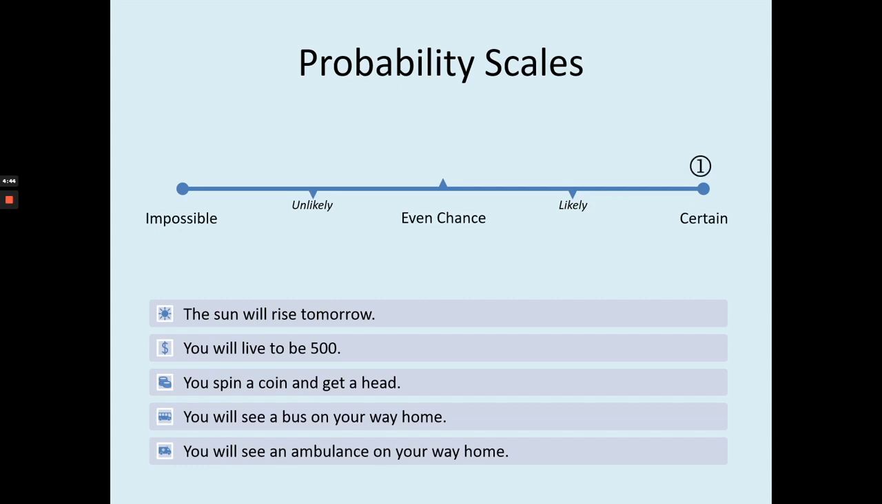You will live to be 500. Almost impossible, we know it. You spin a coin and get a head. Even chances, 50%. You will see a bus on your way home. I think it is likely to happen. You will see an ambulance on your way home. Very rare chances, so it is unlikely to happen.